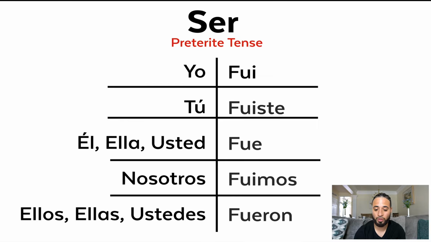So now we're going to look at the preterite tense, this is the past tense, but it's the preterite past. So this is used for yo fui, so like I was. Tú fuiste, él, ella, usted fue. Nosotros fuimos, ellos, ellas, ustedes fueron. Okay, so yo fui, fuiste, fue, fuimos, fueron. And you're going to start to notice patterns in some of these verbs.